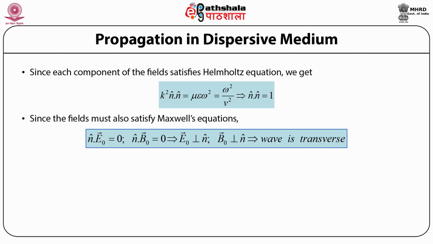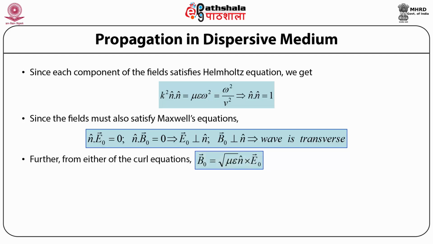Here, what is important to note is that we have used the identity, because if we look at the Maxwell's equation which involve the divergence of the electric field, which in the present case we have put as 0 because we are assuming that the medium does not have any sources. Similarly, the divergence of the magnetic field also gives us a 0. So we have replaced the divergence, or rather the del operator, with the unit wave vector, which then gives us the result that the wave is transverse.